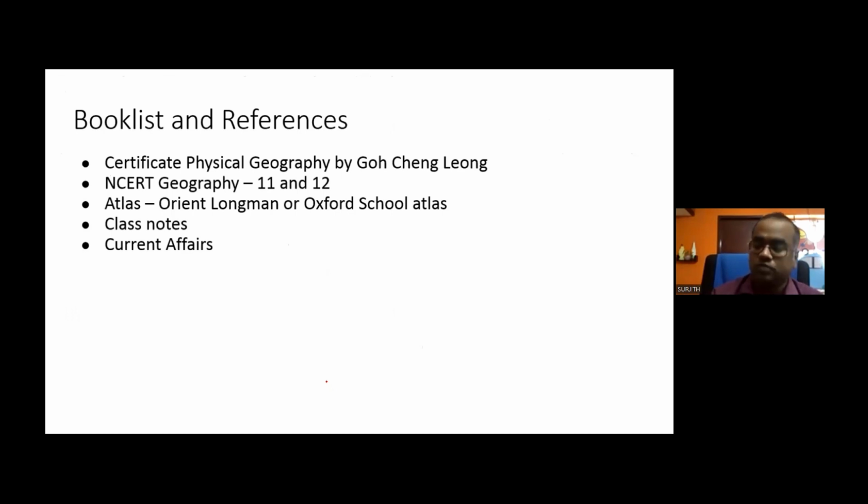So the next question from your side will be about the reference materials. It is not going to be different. The same thing: Goh Cheng Leong's Certificate Physical Geography, and NCERT geography 11 and 12. In 11 there will be 2 books, in 12 there will be 2 books. When you study world human geography and Indian human geography, you have to focus only on economic geography, not social geography. Once again, I'm underlining, social geography is not required for this geography syllabus.